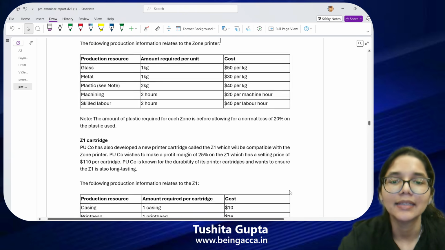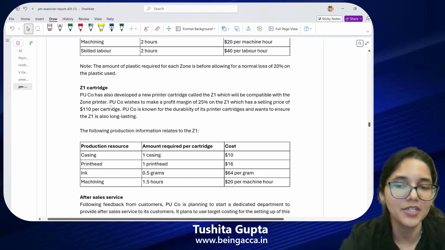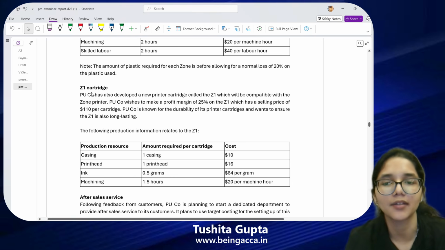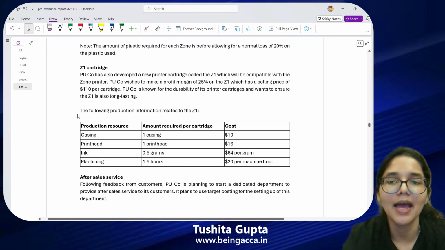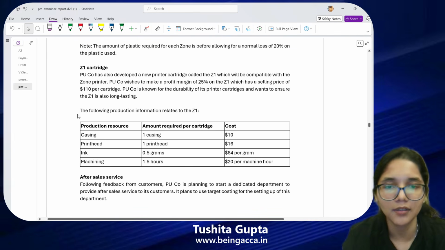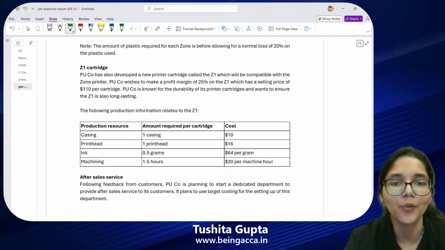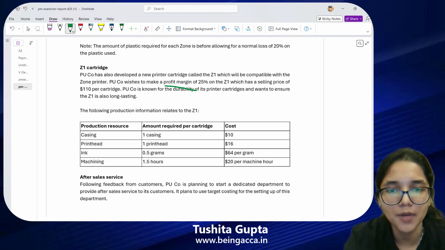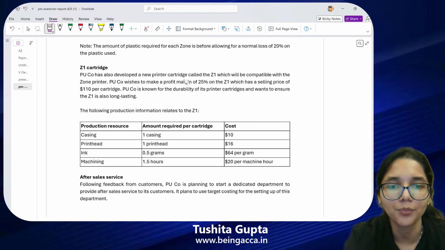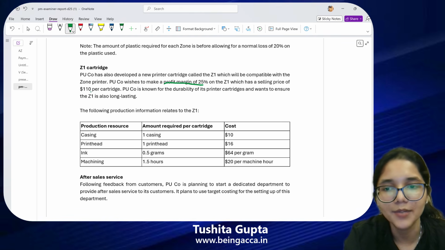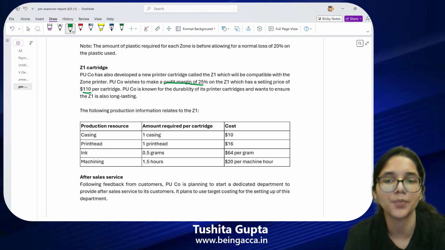Absolutely right. Then let's talk about another information that's given to us, that's about the Z1 cartridge. So PU Company has also developed a new printer cartridge called the Z1, which will be compatible with the Zone printer. PU Company wishes to make a profit margin of 25%. So this is a margin of 25% that they want to make on the Z1, which has a selling price of $110. So selling price is going to be $110 per cartridge.